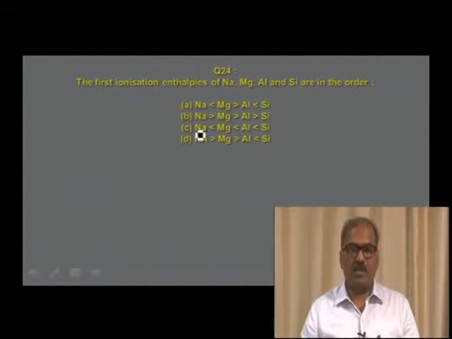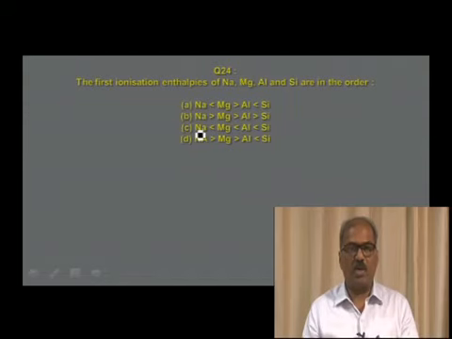We have already discussed ionization enthalpy. The question is based on ionization enthalpy. Option A says Na < Mg > Al < Si. Option B: Na > Mg > Al > Si. Option C: Na < Mg < Al < Si. Option D: Na > Mg > Al < Si.